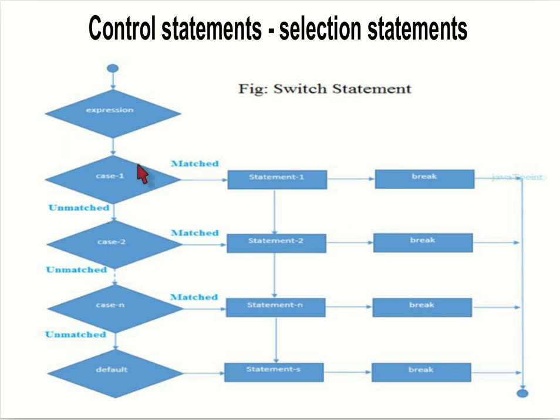Next one is case 2. It is checking whether this expression is equal to case 2 or not. If it is matched, then statement 2 will be executed, it will reach the break and will exit. Like that it will be.